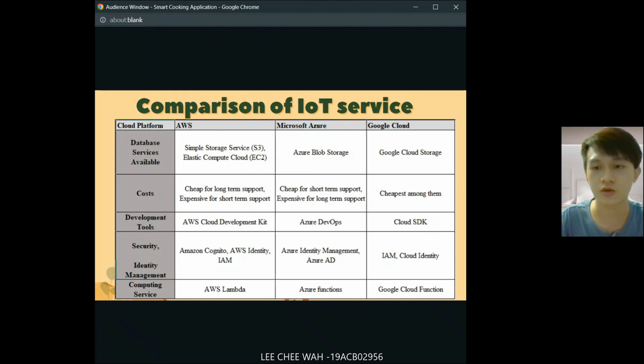The cost for AWS and Azure is cheap for long-term support and expensive for short-term support, while Google Cloud Storage is the cheapest among all. The development tool provided for AWS is the AWS Cloud Development Kit. For Azure it is Azure DevOps, and for Google Cloud it is Cloud SDK. The security or identity management provided for AWS is Amazon Cognito, AWS Identity, and IAM. For Azure it is Azure Identity Management and Azure AD. For Google Cloud it is IAM and Cloud Identity. The computing service provided for AWS is AWS Lambda. For Azure it is Azure Functions, and for Google Cloud it is Google Cloud Functions.